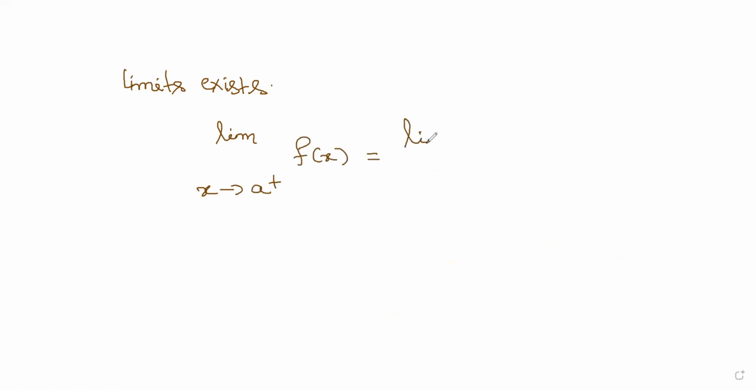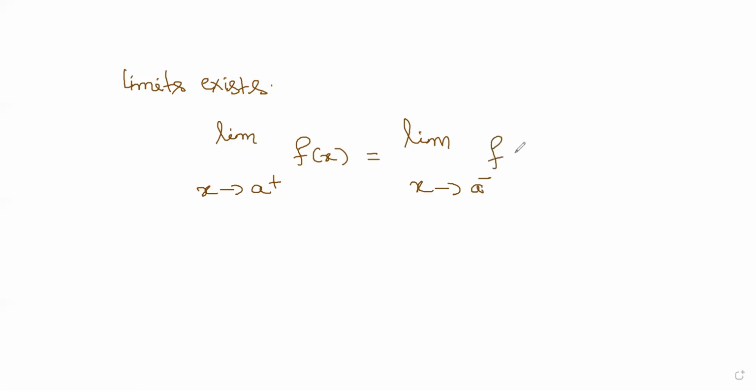So a limit exists means we have another topic called limit exists. Limit exists means a situation where we calculate two things. Limit as x tends to a plus, that is called right hand limit, of f of x, is equal to limit as x tends to a minus, which is called left hand limit, of f of x.